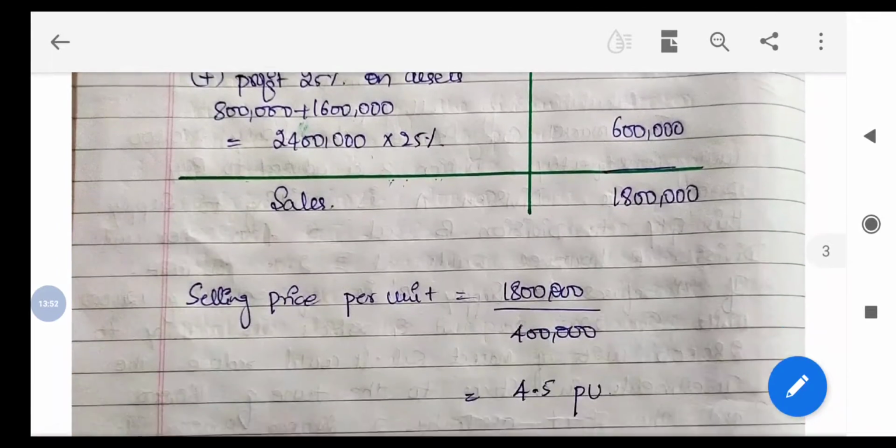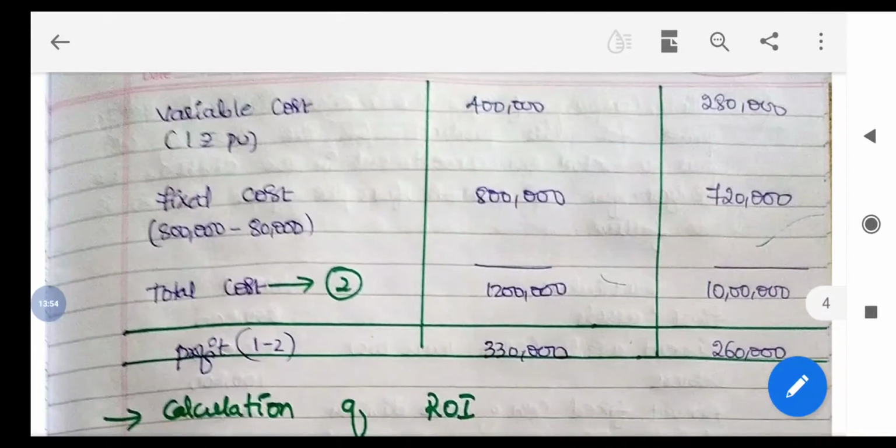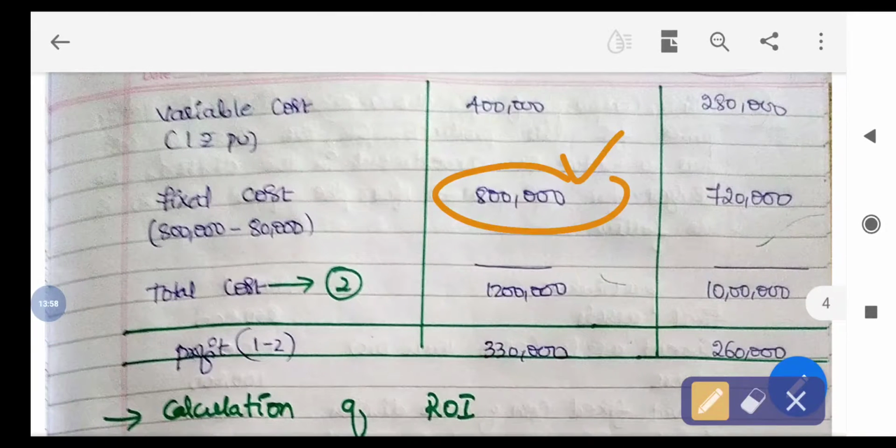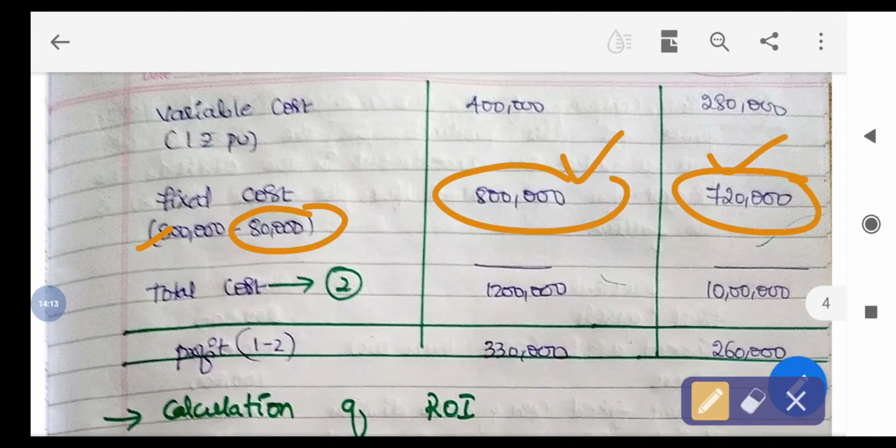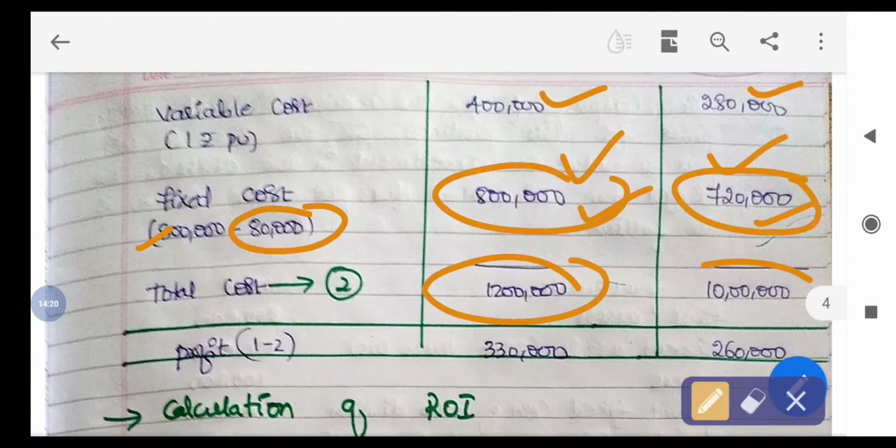So fixed cost will be the same in option 1, that is 8 lakh, but in option 2 the selling expenses will go down by 80,000. So 8 lakh is the fixed cost. If we reduce the 80,000 from 8 lakh, it is 7,20,000. So total cost: 4 lakh plus 8 lakh, total cost is 12 lakh. 2,80,000 plus 7,20,000, the total cost is 10 lakh.